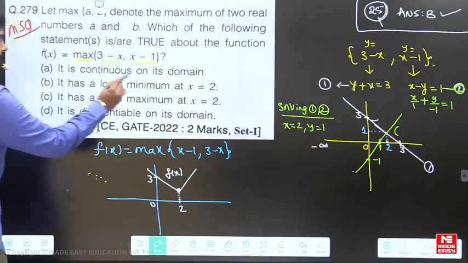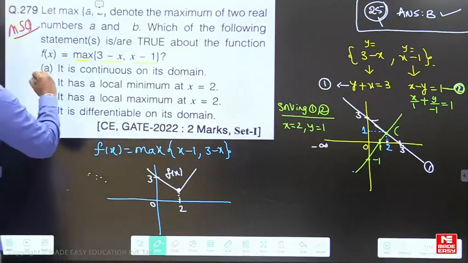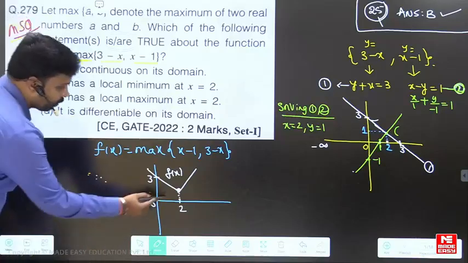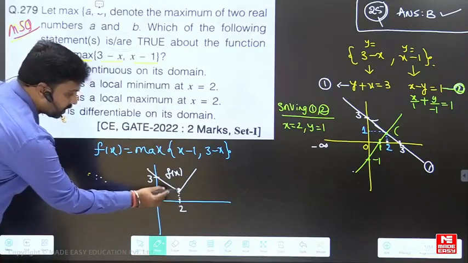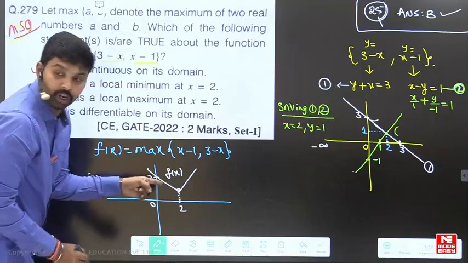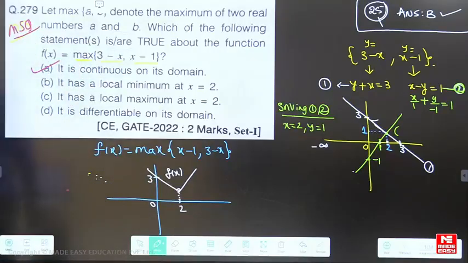So it is continuous on its domain. Yes, option A is true. Then, it has a local minimum at x equal to 2. Yes, at x equal to 2 it has a local minimum because it is a corner point. So this is one example.